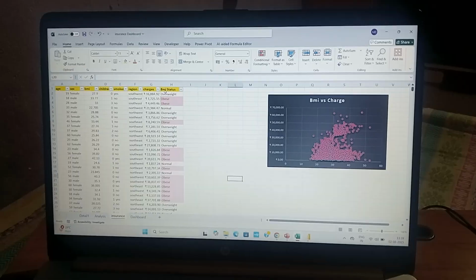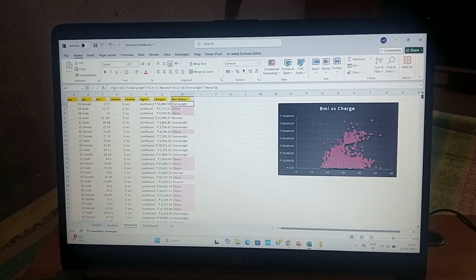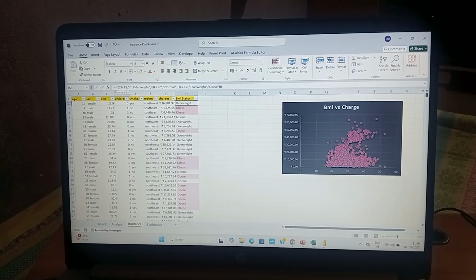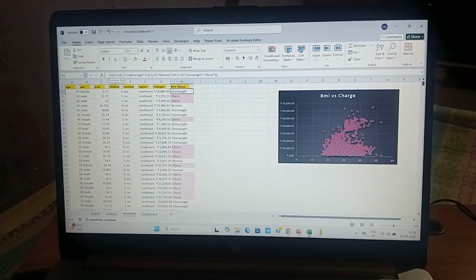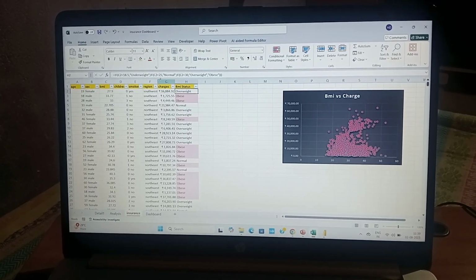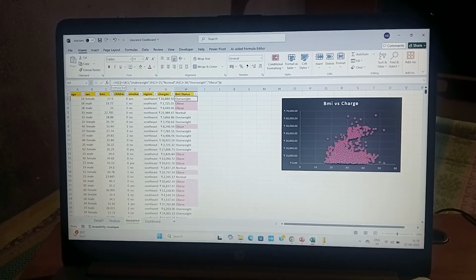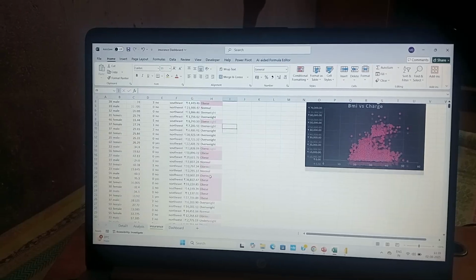We had the questions for BMI status. As per that, we are using an if condition here. So we can see the if condition, using underweight, overweight, obese, for particular conditions. So we can see here the BMI status.